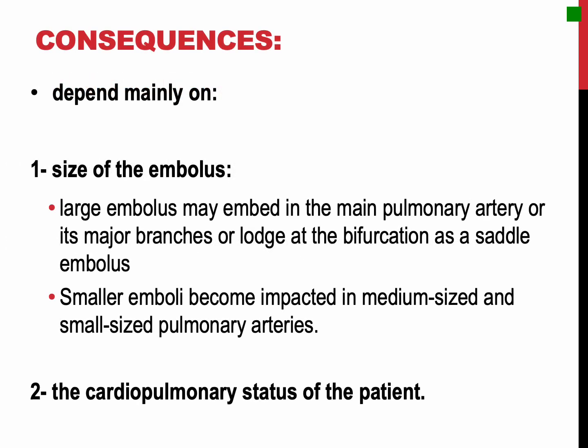The pathophysiologic consequences of pulmonary thromboembolism depend largely on two factors. First, the size of the embolus, because this factor determines the size of the occluded pulmonary artery. Second, the cardiopulmonary status of the patient, which means the general state of the circulation. So a large embolus may embed in the main pulmonary artery or its major branches or even at the bifurcation as a saddle embolus, while smaller ones become impacted in medium-sized and small-sized pulmonary arteries.